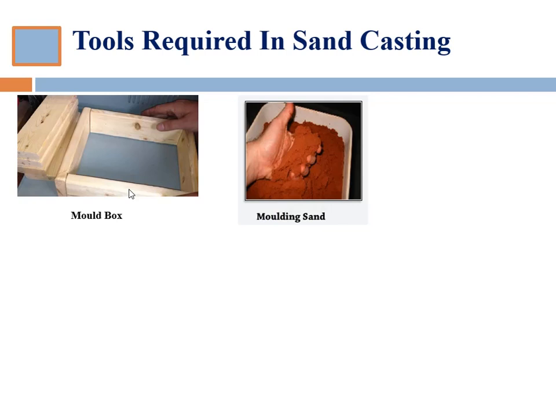Then the binder can be either an inorganic or organic substance. Binders in the inorganic group include clay, sodium silicate and Portland cement, etc. The amount of moisture content in the molding sand varies from 2 to 8%.